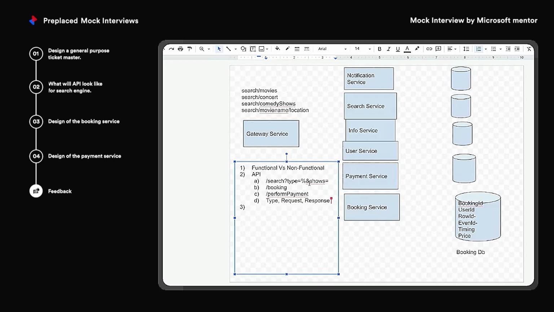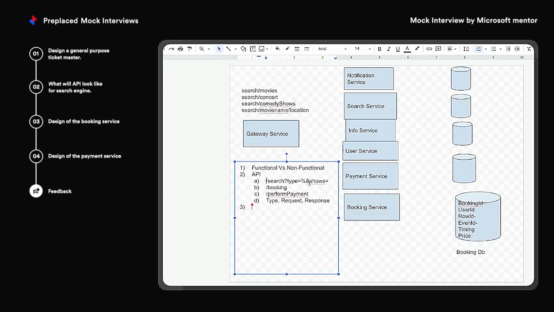And those same data points will be used in your data store as well. So in response, if you get to know that there are 4 or 5 parameters, those 4 or 5 parameters will be a part of your data store as well. So both your API design and your data modeling go hand in hand.